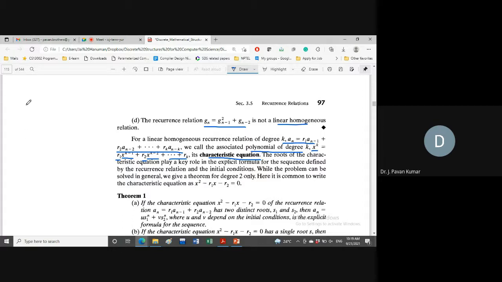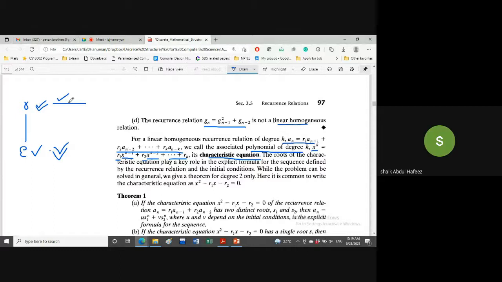we will determine the explicit formula for this recurrence relation. Try to understand: whatever recurrence relation we have, if we solve it and obtain an explicit formula, then this is more beneficial than having the recurrence relation. Yes or no? Having the recursive formula will give the solution, but for this we need to compute all the previous terms. If we have an explicit formula, then straight away we can give the nth term. So it is more beneficial than the recursive formula. Yes or no?